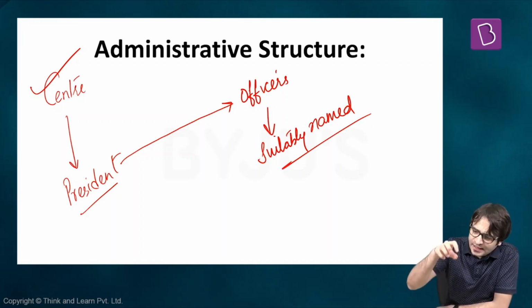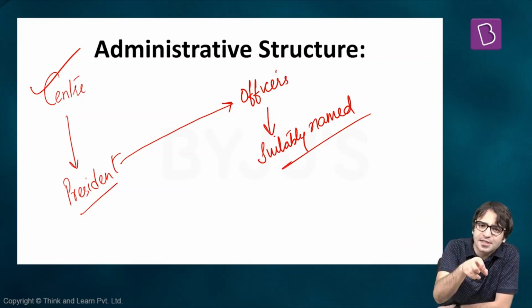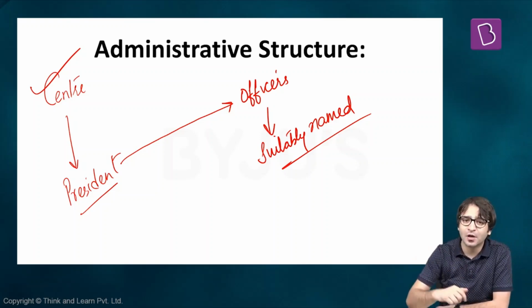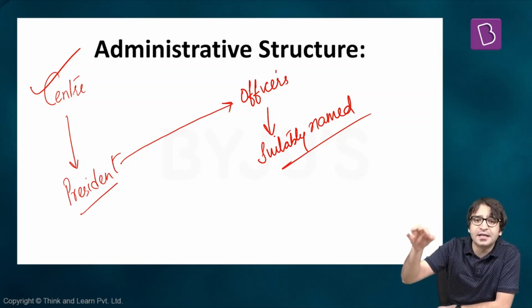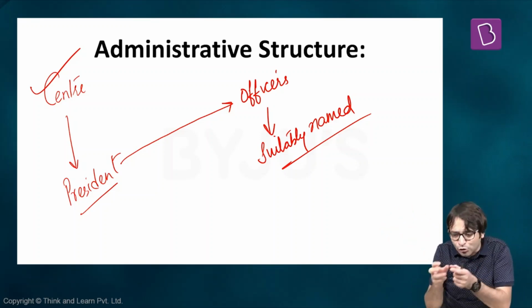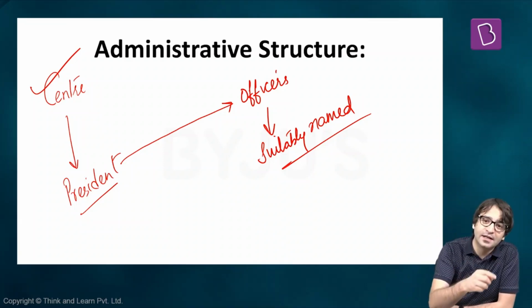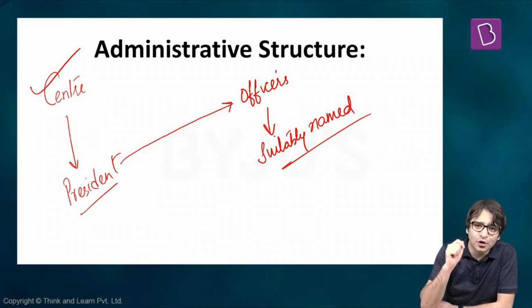That means if Delhi is a union territory, its executive head is the President of India. President administers this union territory through his officer, and this officer is named Lieutenant Governor. Puducherry is a union territory. Puducherry's union territory's head is the President of India. President administers this union territory through his officer, who is named Lieutenant Governor. But for Chandigarh, it is the administrator. There used to be a post of Chief Commissioner also, who would administer these union territories.